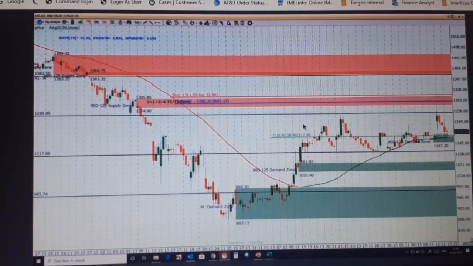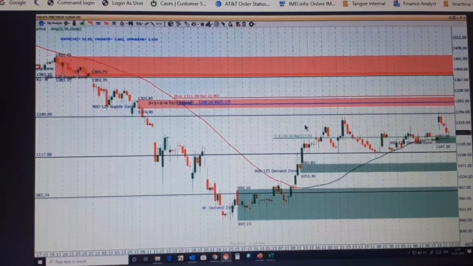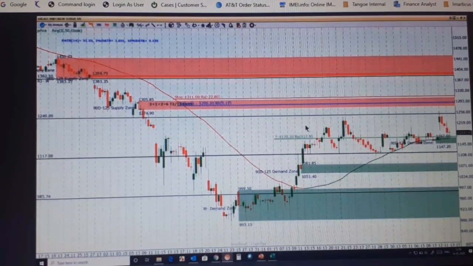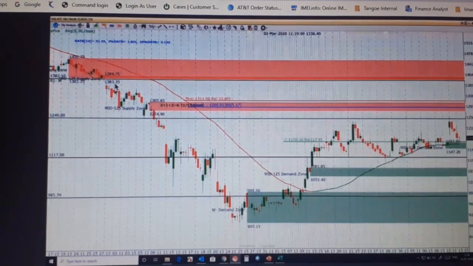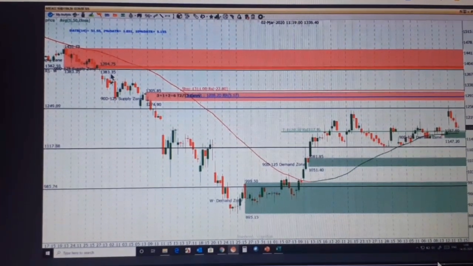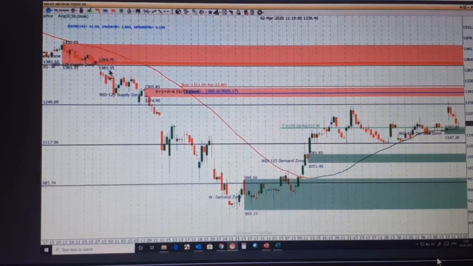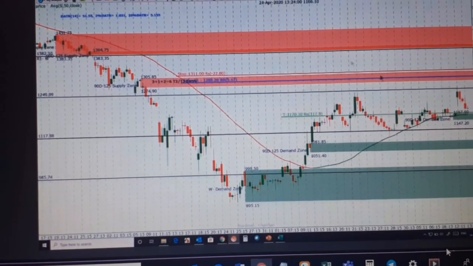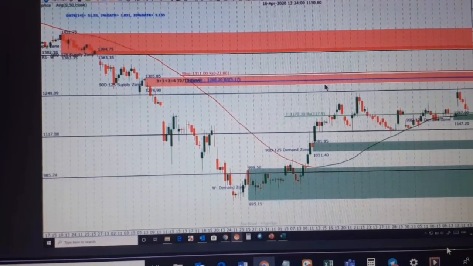How many supply zones are available over here? Two supply zones. Which is closer to your current market price, 1274 or 1383? 1274. So as a rule, what we suggest is whichever supply zone is closer to your current market price, you have to select that.